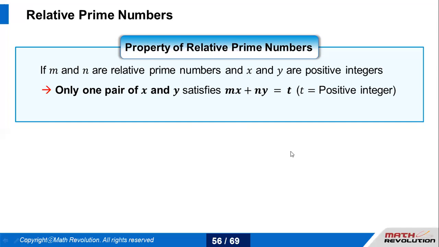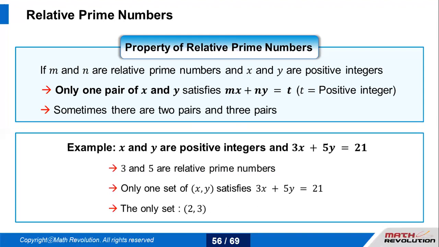In the relative prime property, there is only one pair in the set. Sometimes there are two or three also. For example, 3x plus 5y equals 21. 3 and 5 are relatively prime. The only set is 2 comma 3.